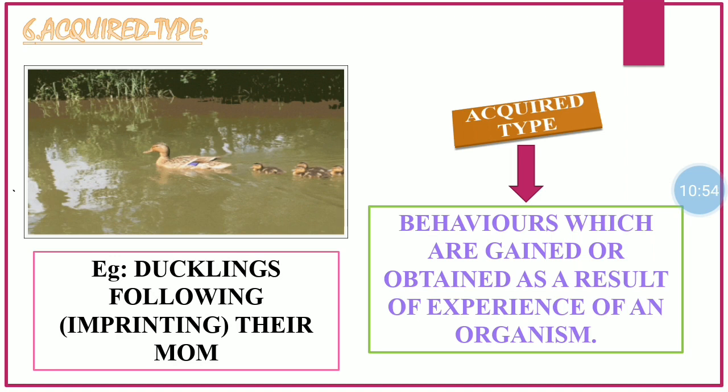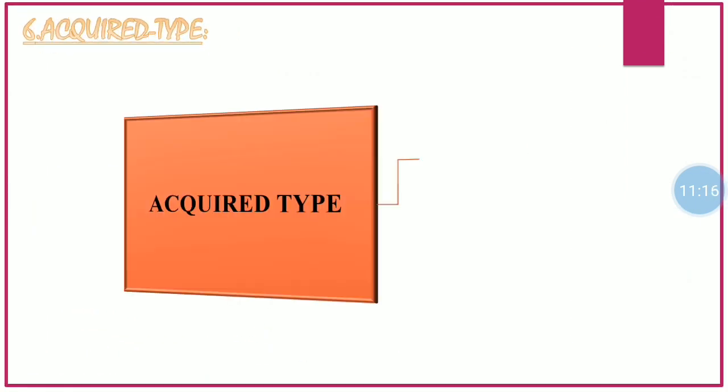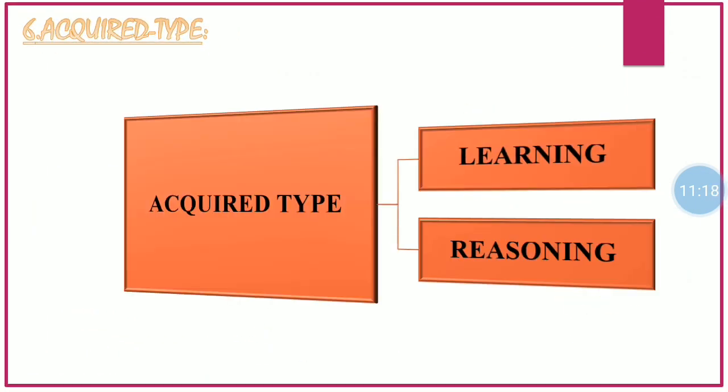Now moving on to the next type of animal behavior, which is acquired type. Acquired type of animal behavior is defined as the behavior which is gained or obtained as a result of experience of an organism. As for example, you can see in the figure, ducklings imprinting on their mom. Acquired type of animal behavior is of two types, learning and reasoning.